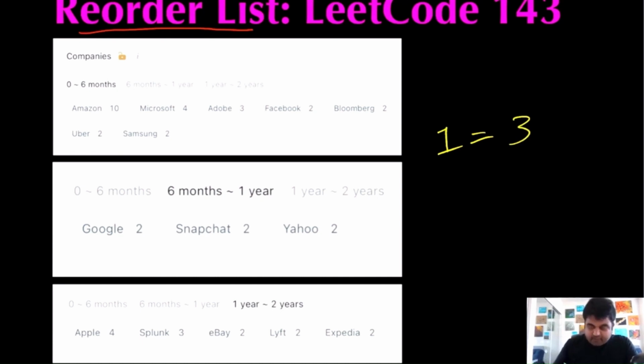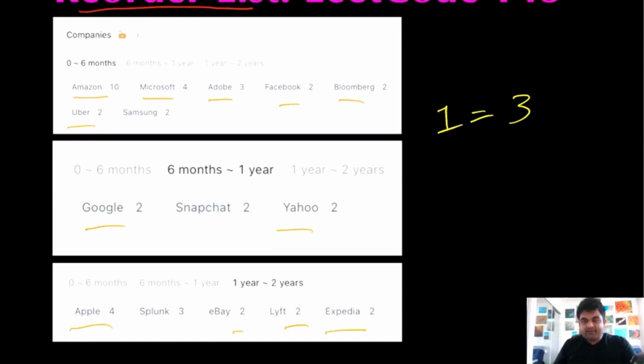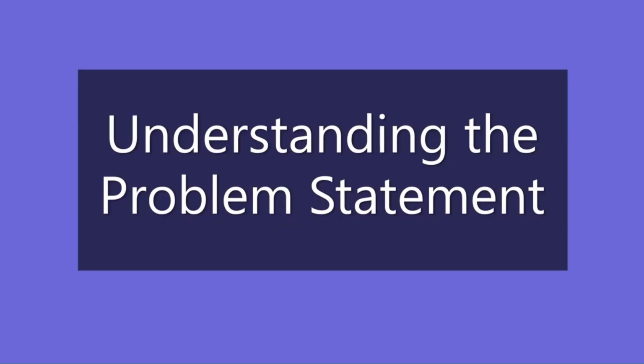If we check out the list of companies that have asked this problem, there are tech giants like Amazon, Microsoft, Adobe, Facebook, Bloomberg, Uber, Google, Yahoo, Apple, eBay, Lyft, and Expedia. And these are some of my dream companies, so that's why I'm making these videos. I hope you also enjoy the video.